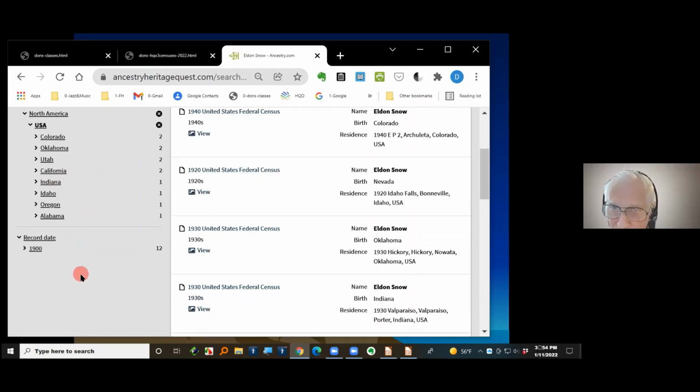Further down here is the record date. So if I click on the record date, here's the 1900s. So there's a 1900 and a 1910 and a 1920 and a 1930 and a 40. There's 1 in each one of those. Well, there's 4 in this 1930 one.